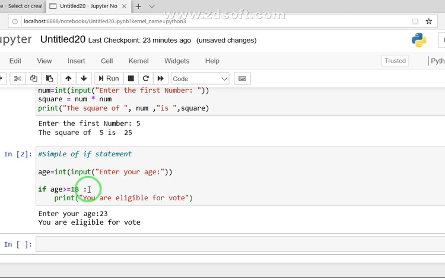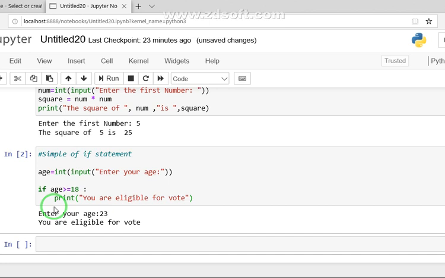Colon is meant, its use is that it marks the ending of the condition. And students, you are also looking at that print is having certain space here, because this part is called indentation in Python programming, that this print is part of the if statement. So this is the if statement. Why is this called simple if? Because it has only one part, that is the true part.